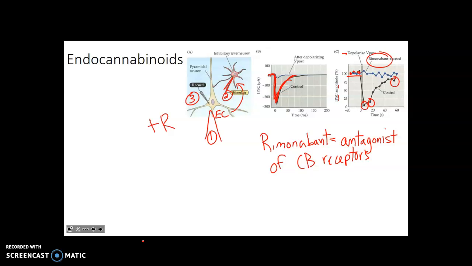And what happens when that's done? We still see 100% of a current, right? We still see the same current here that we would typically see in controls. So what happens? We depolarize V-post. We release endocannabinoids, but we block their signal, right? So they're not able to have any effect. So that means that GABA is still released. That means that GABA is able to bind to this postsynaptic cell, and we see this large inhibitory inward current. Okay? It's somewhat complex, somewhat complicated. So let me know if you have questions on how this is working.